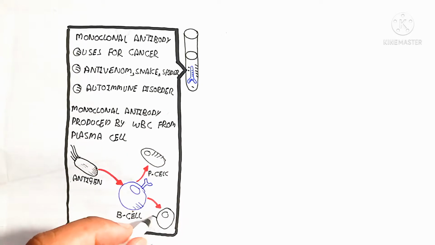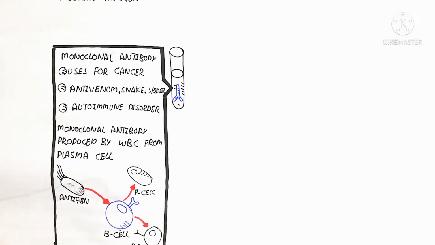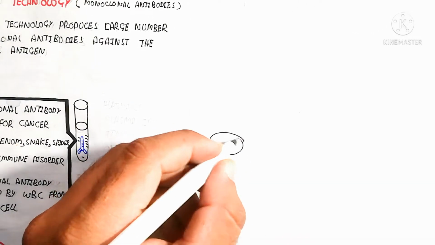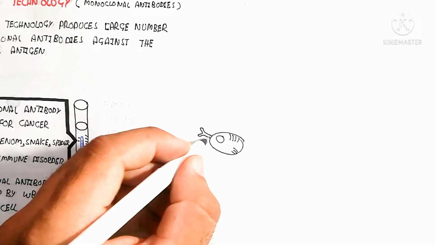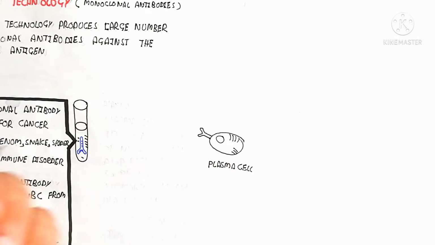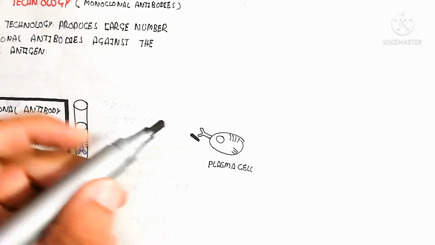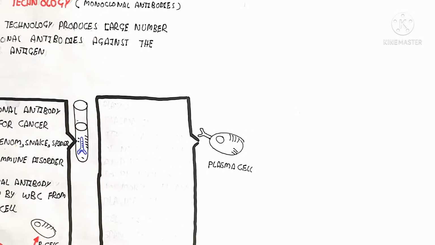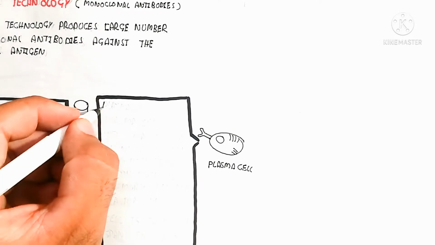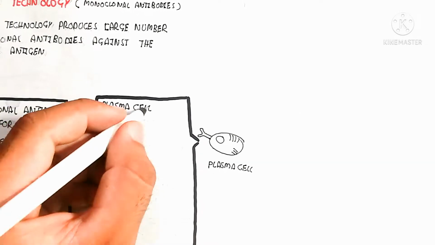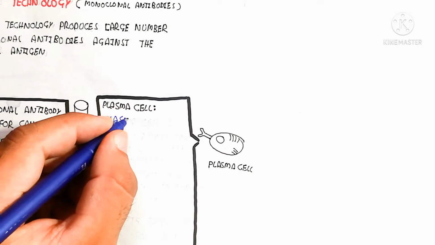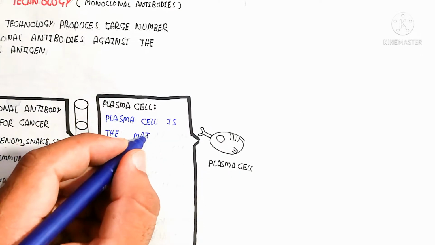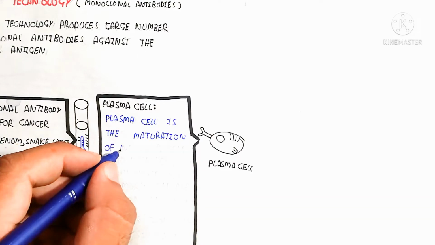Next we will discuss the plasma cell. So let's begin to understand the plasma cell. The plasma cell is the maturation of naive B cell, which differentiates to produce B memory cell and plasma cell. At the time of infection, the plasma cell rapidly produces antibodies against the antigen present in the human body or animal.